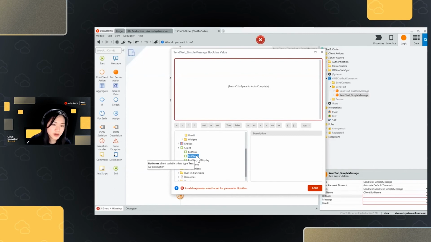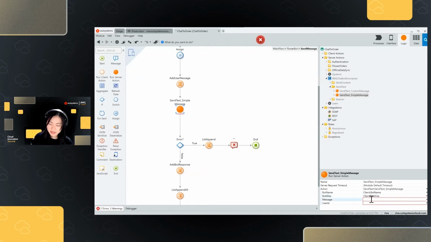Of course, we don't want to hard code any of this information, so it's easy to change later on. For the message, we're going to send the message that our user has typed from the text message input parameter. And I'm simply going to put in the user ID here.